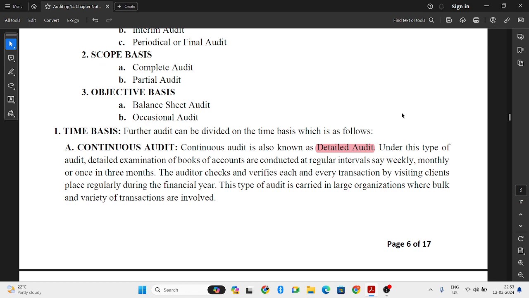So they scrutinize the books of accounts completely and in depth. So it happens at regular intervals like weekly, monthly or once in 3 months, which is quarterly.